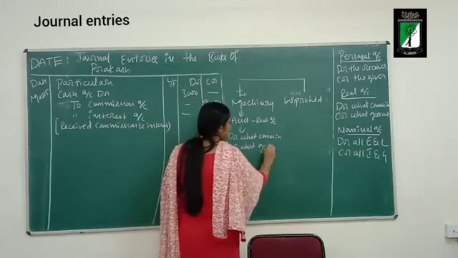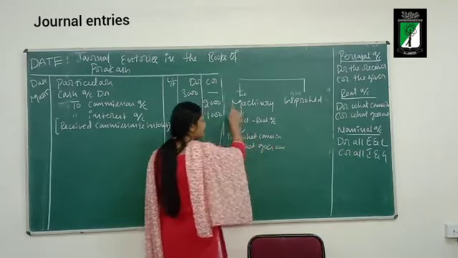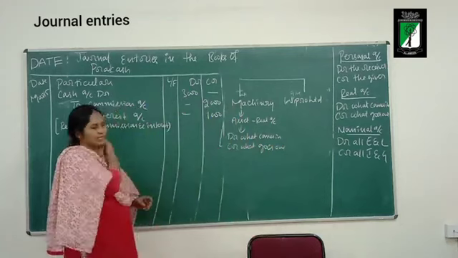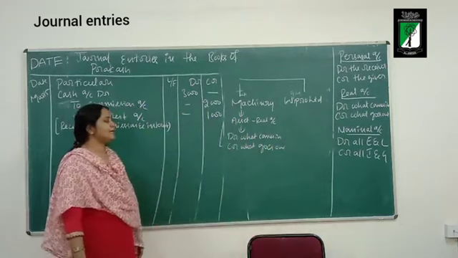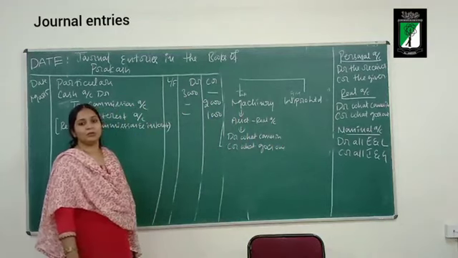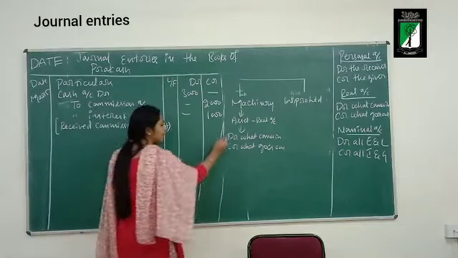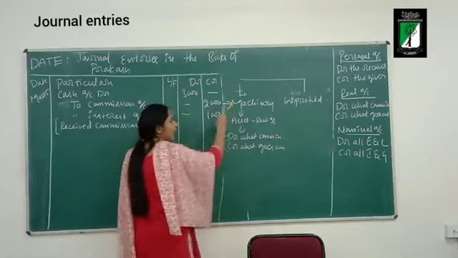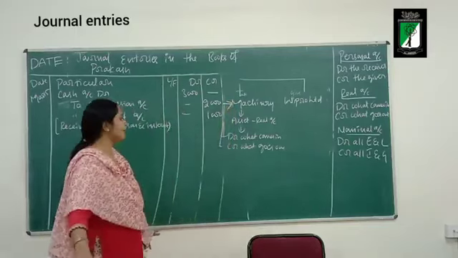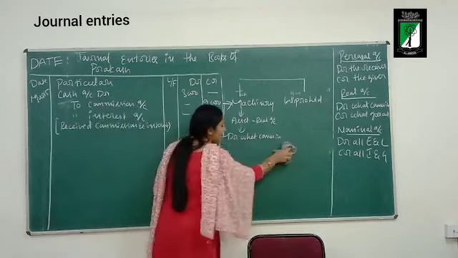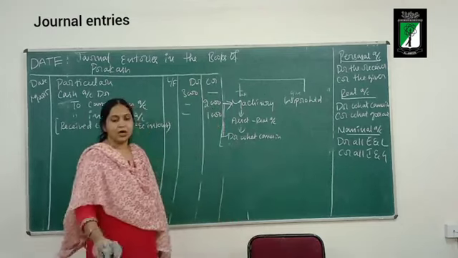Now here think. Machinery account is involved in this transaction. Is machinery coming in or going out of the business? It is coming in. So what should I do? I should debit machinery.